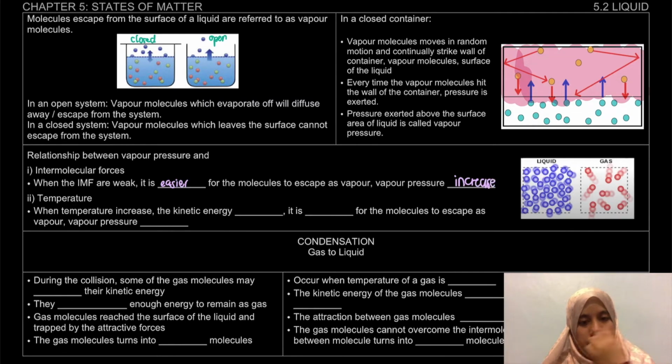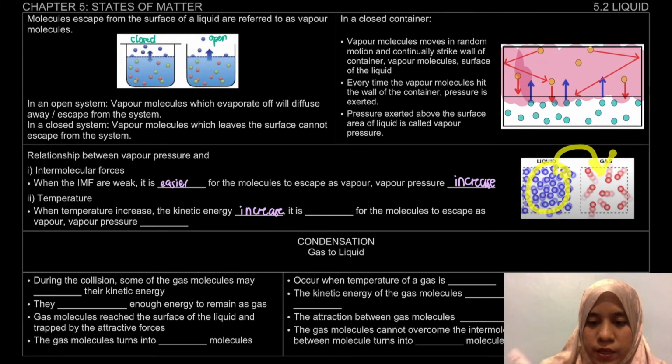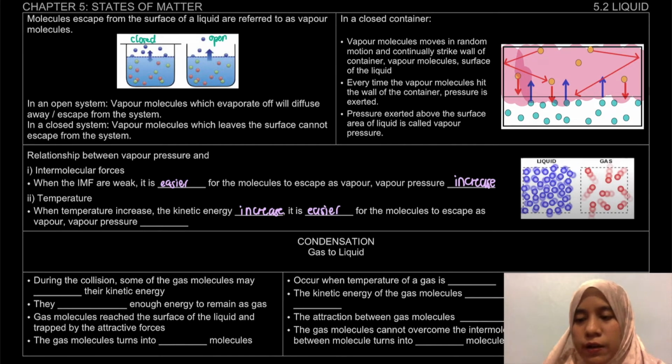Okay, next is temperature. So, when the temperature increase, okay, the kinetic energy increase. So, what will happen? So, bila kinetic energy increase, it is easier lah for the liquid from here, dia akan change into a gas. So, it is easier for the molecule to escape as vapor. So, bila the number of vapor is increasing, what will happen? Vapor pressure kita pun increase. Okay, so chapter 5.2 ni memang tak ada calculation, memang explain sahaja.